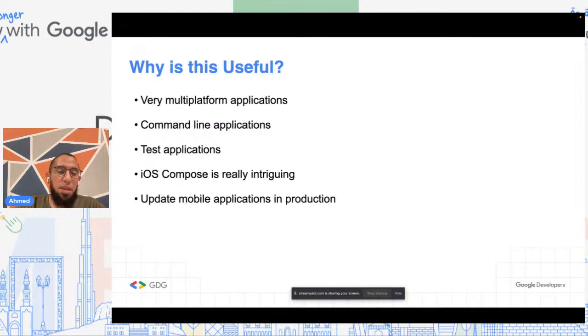And another super cool thing, and there are some talks at DroidCon New York from this year by Square, about how Square is using something similar to this to update their mobile apps in production. So I write the business logic in Kotlin Multiplatform. I ship it with Android, I ship it with iOS, and I also ship it to JavaScript on the web.